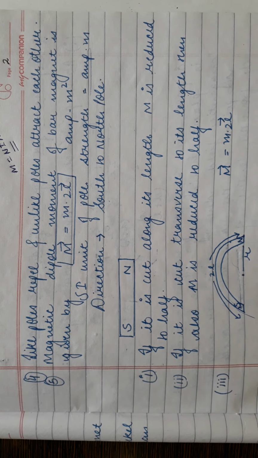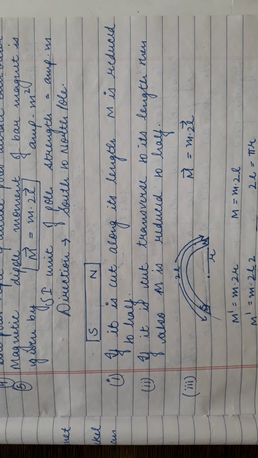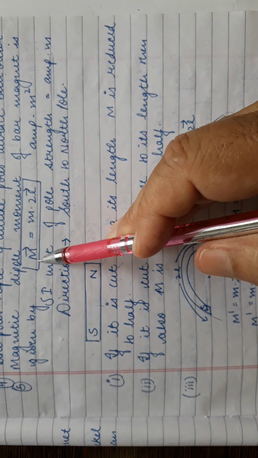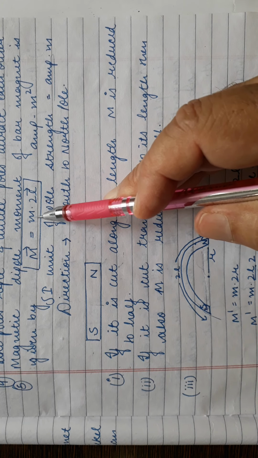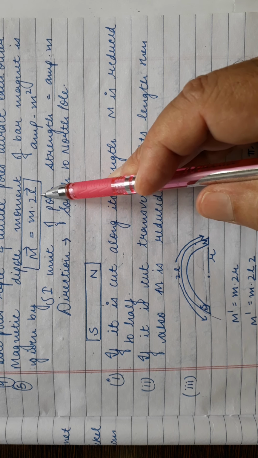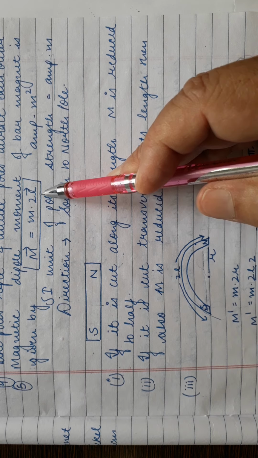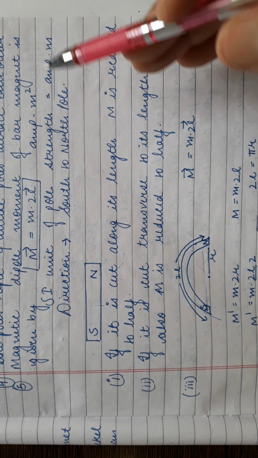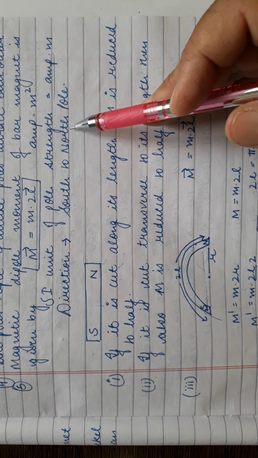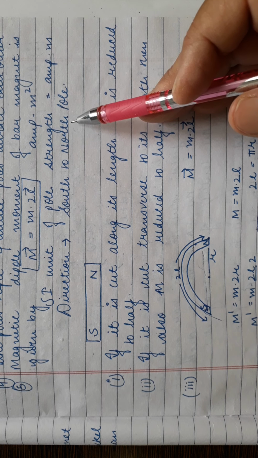But students, the magnetic dipole moment of a bar magnet is capital M equal to m into 2L. m is the pole strength, 2L is the magnetic length of the magnetic dipole. Its SI unit will be ampere meter square, and direction is south to north pole, because it is opposite to the magnetic field. Magnetic field is north to south, so it will be south to north.